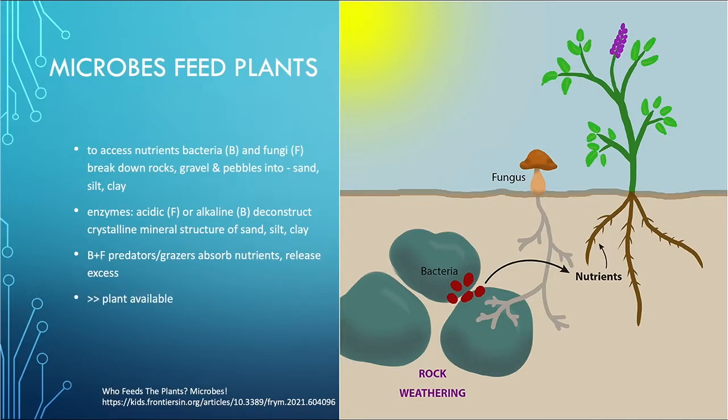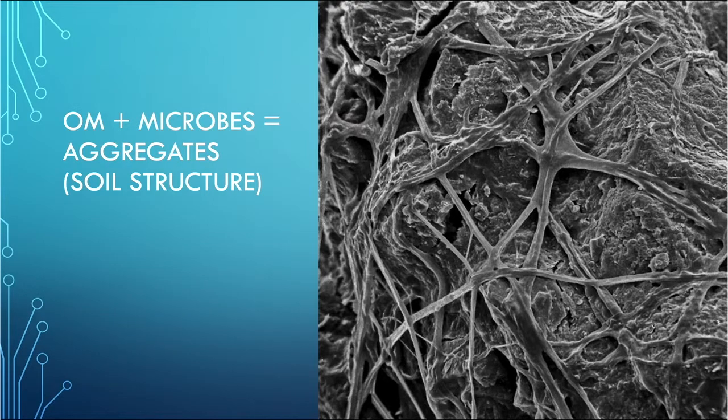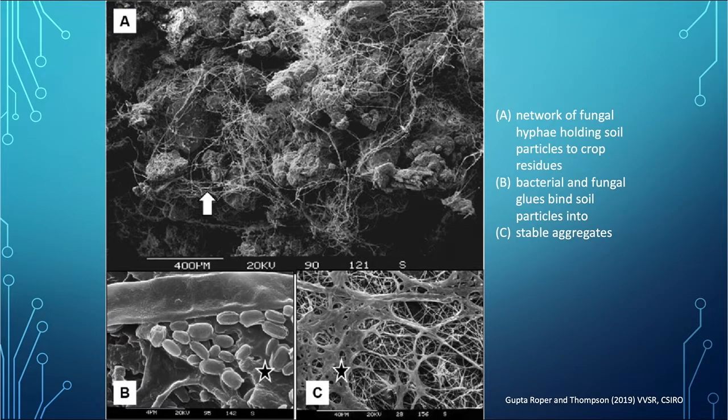And also the predators and grazers absorb the nutrients from the bacteria and fungi and release excess, and that becomes plant food directly. And of course, all of this forms beautiful aggregates where the soil particles are held together tightly by glues from the bacteria and the fungal hyphae, which are these cells here, bringing to themselves and constricting the little aggregates made by bacteria into larger aggregates, creating beautiful soil structure that allows soil infiltration, oxygen, and microbial interaction surfaces. This is an example of a network of fungal hyphae here in A, holding soil particles to crop residues, and then bacterial and fungal glues bind the soil particles together into stable aggregates.